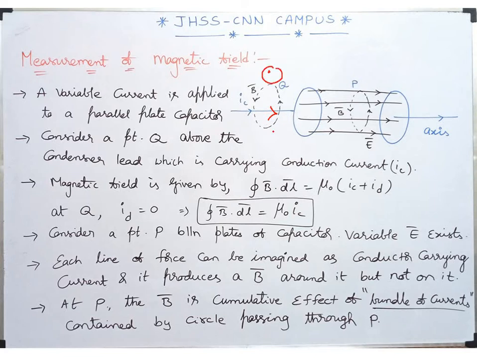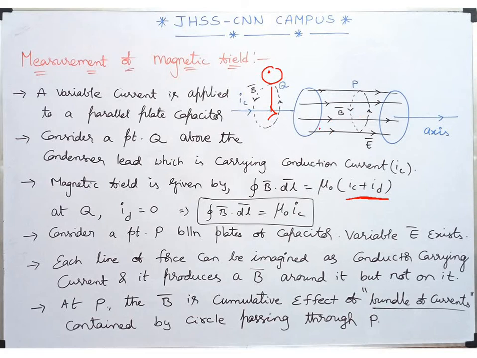That's it now. Right. Now, at this point Q, somewhere just above at some distance from the wire, let's say suppose, I have taken the point Q. At that point, we have a magnetic field. And now, near a current carrying conductor, by using which law can we find out the magnetic field easily? We have Ampere circuit law. So now, apply the Ampere circuit law there, or now I am going to apply the modified one because we have already modified that, right? So that's what. Integral of B bar dot dl bar equal to mu naught of IC plus ID.